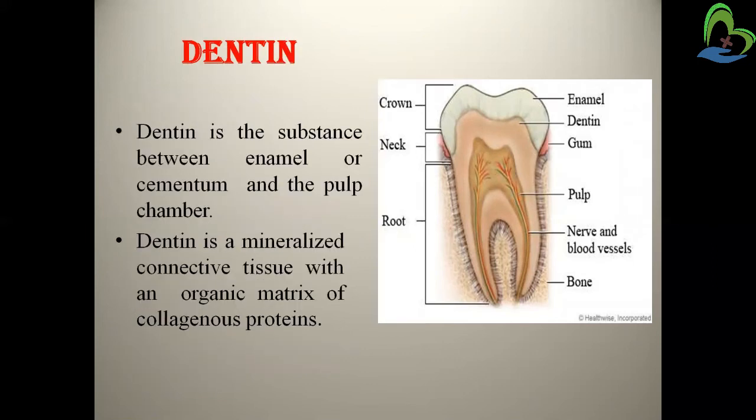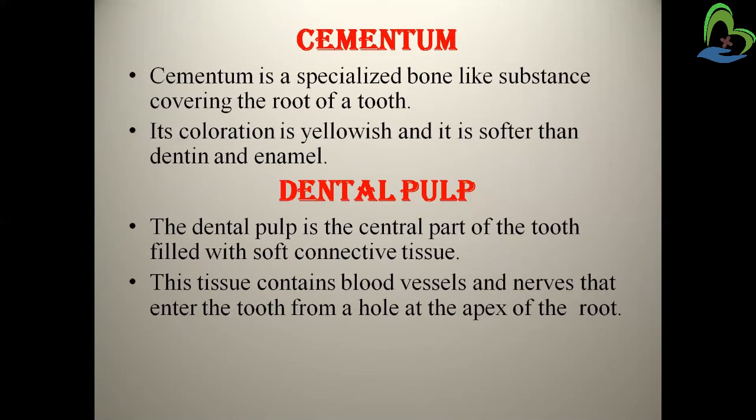The second part is the dentine. Dentine is a substance between the enamel or the cementum and the pulp chamber. Here you can see this is the dentine. Dentine is mineralized connective tissue with an organic matrix of collagenous protein. Then cementum is the specialized bone-like substance covering the root of the tooth. The coloration is yellowish and it is softer than the dentine and enamel.